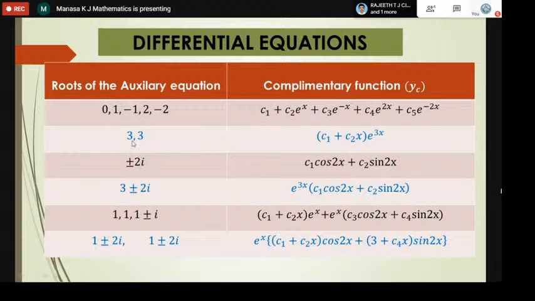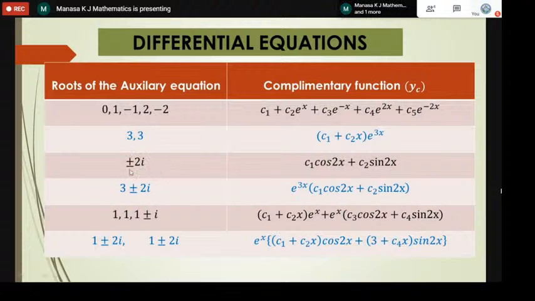If we have one more, for example 3, 3, 3, then the complementary function is C1 plus C2 x plus one more term, C3 x square, all of e power 3x. This is whenever the roots are real and repeated.